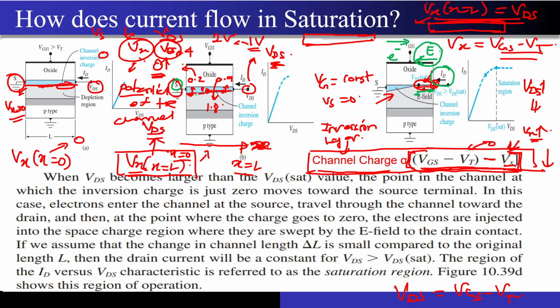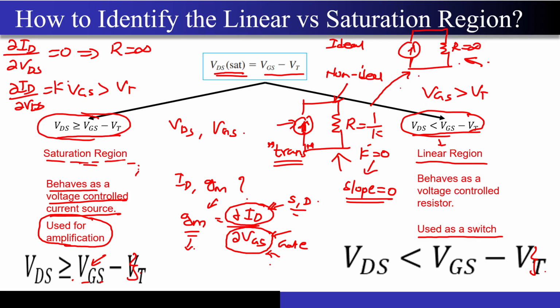If you still increase the VDS beyond this particular point, the channel will actually shrink towards the left side. There is no channel left in this particular region, but the electric field, because of the depletion region, is so strong over here that all the electrons that are present in the channel will get pulled away onto this particular side. Correct? So that is how the current is actually flowing inside the MOSFET, and these are the different regions of operation. One is saturation and one is linear.